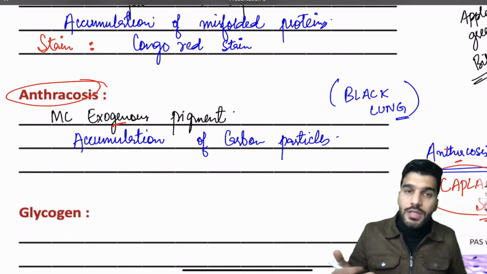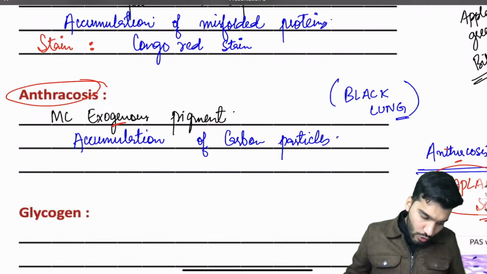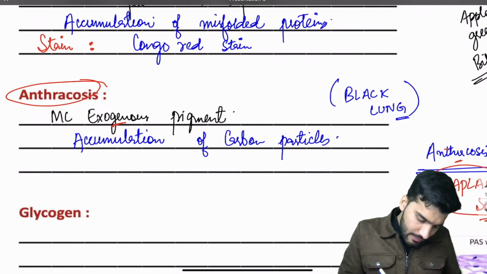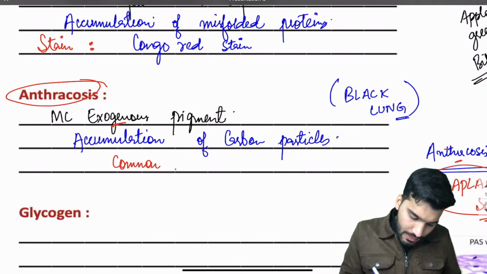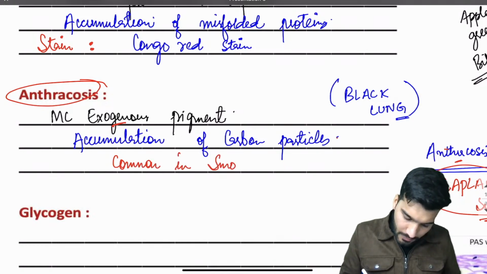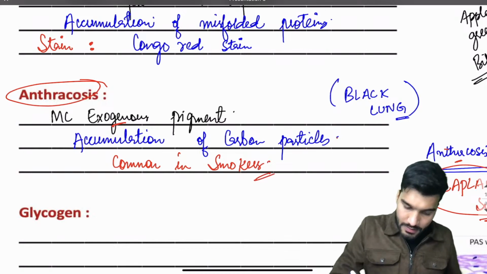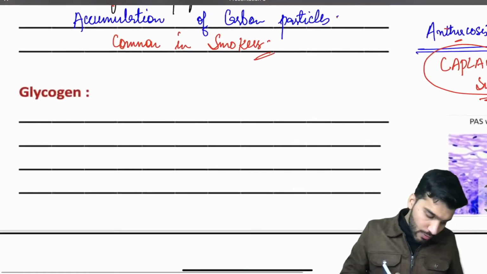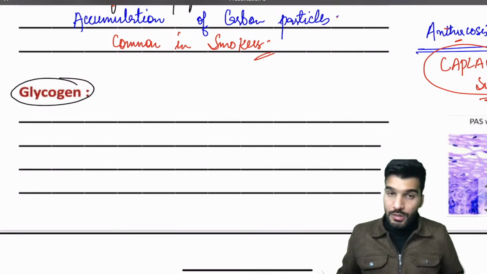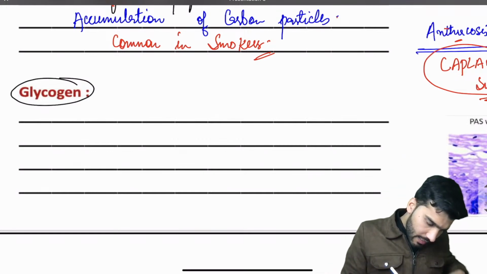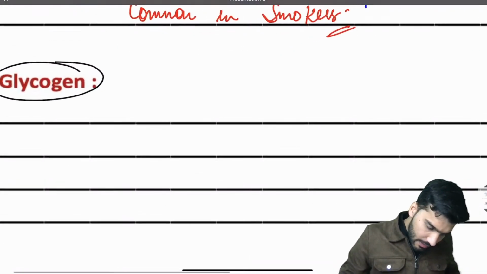All others are endogenous pigments. It is due to the accumulation of carbon particles, and this anthracosis is common in smokers. Now the last one is going to be your glycogen accumulation. Okay, write it down. It's a granular pink staining material.